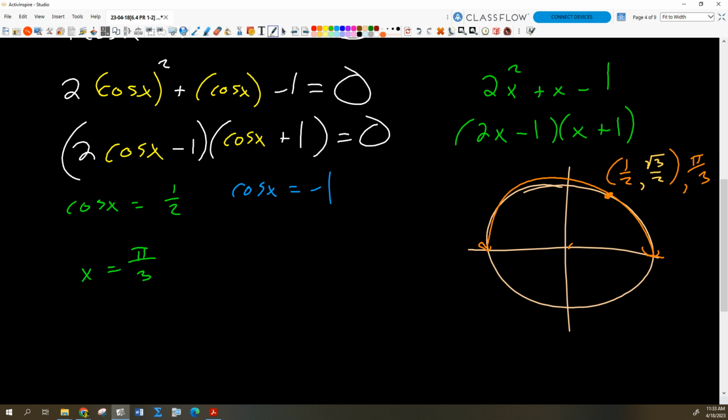x equals pi thirds on our domain, the only solution for the green equation. Now, what about the blue one? Cosine x equals -1. What's the only place where that occurs? I guess I should do this. Why don't I make that green? Where's the only place where cosine x equals -1?